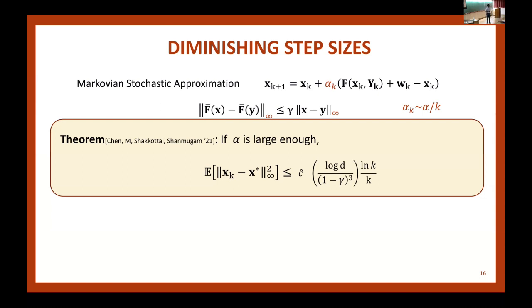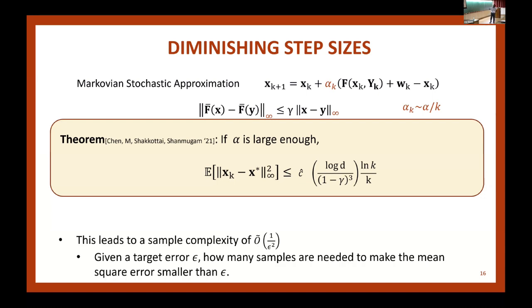More questions? Okay, cool. So using this, one can talk about sample complexity. There are many notions of sample complexity. For the time being, let's say that I want the mean square error to be less than epsilon. And then I ask you how long should I run my stochastic approximation. Then you can essentially invert this formula, and then you'll get something like O tilde of 1 over epsilon squared. The tilde just means I'm being sloppy with logs.